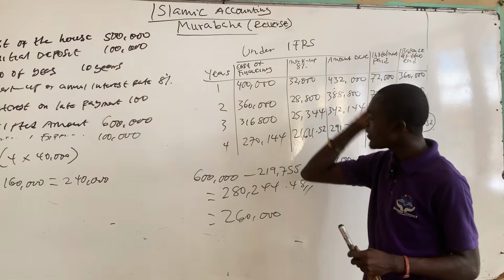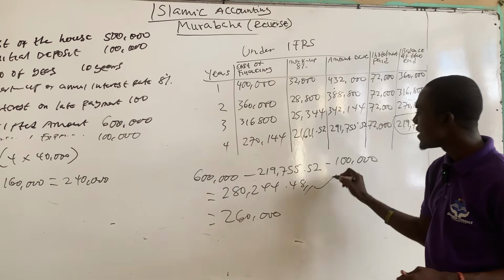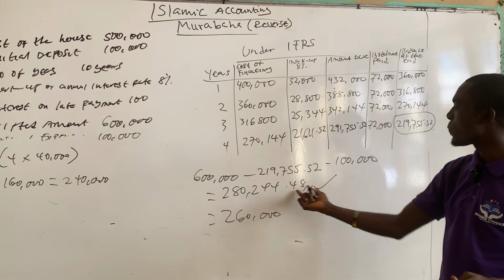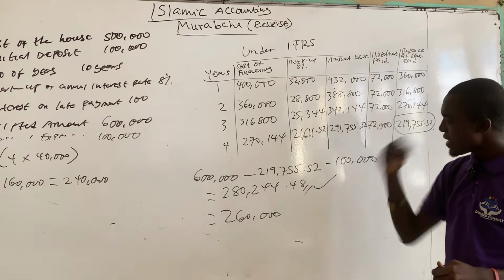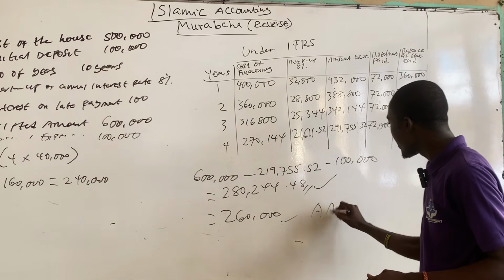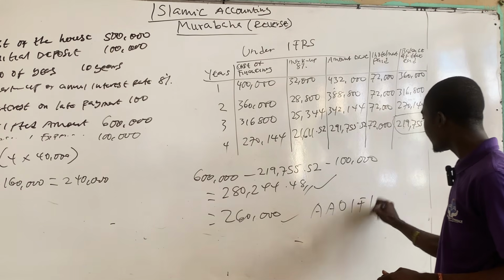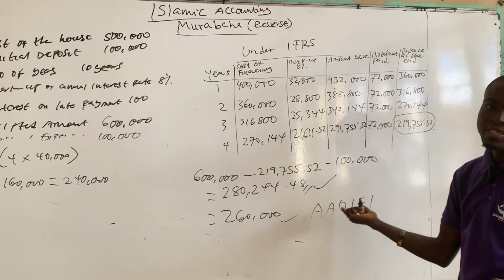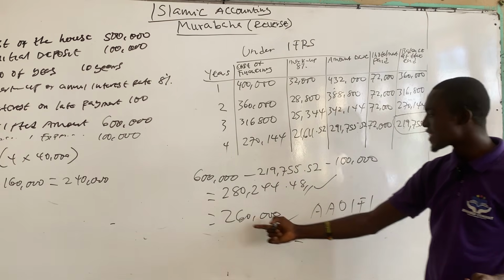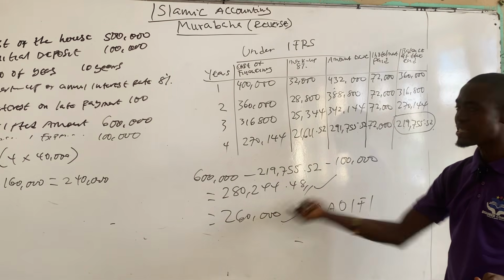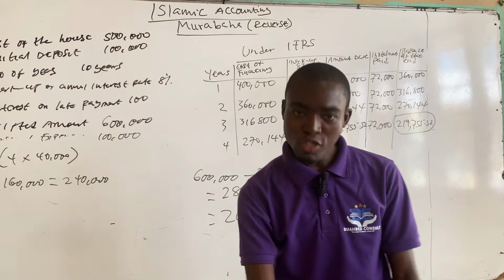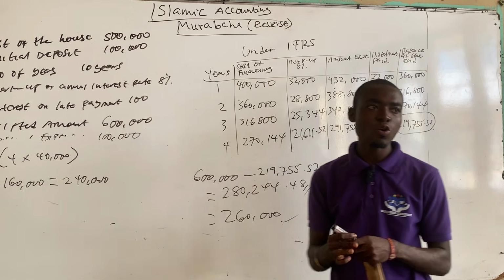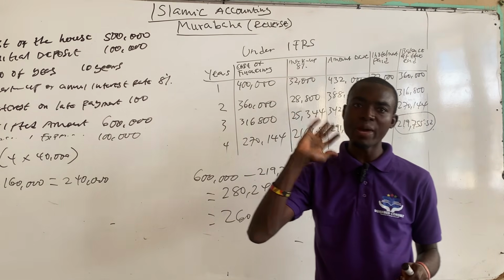Because under International Financial Reporting Standards, it is giving out charity of 280,244.48, and under the Accounting and Auditing Organization for Islamic Financial Institutions, it is giving out a charity of 260,000. What caused the difference between these two methods is the concept of time value of money.